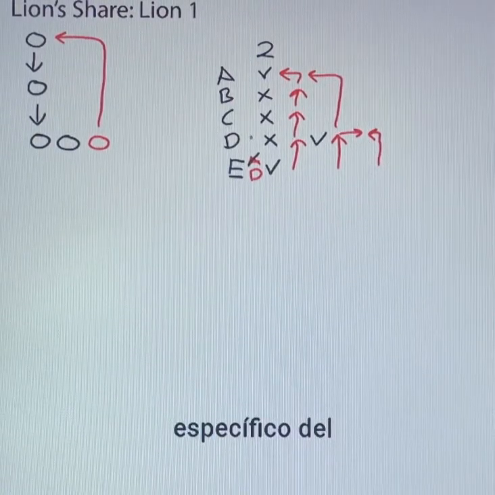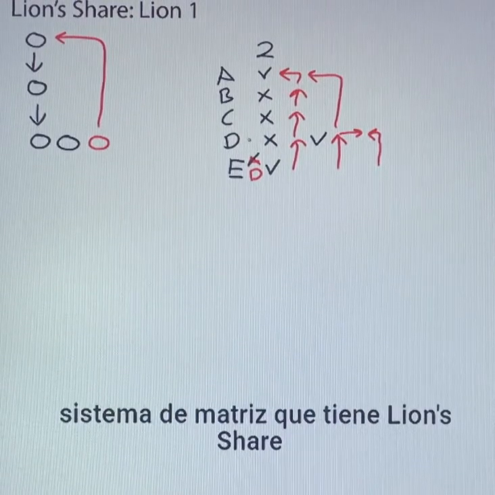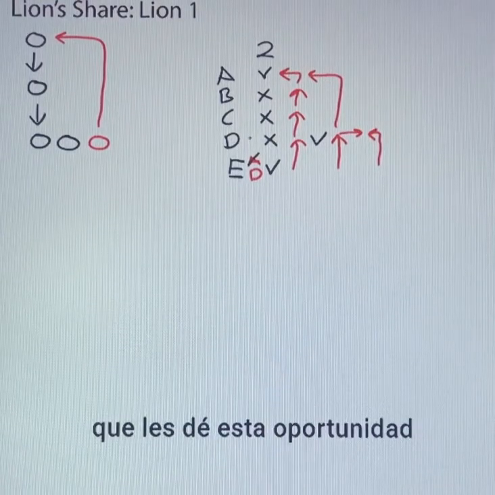This is specific for the matrix system that Lionshare has. As of today, there is no other system out there that gives you this opportunity.